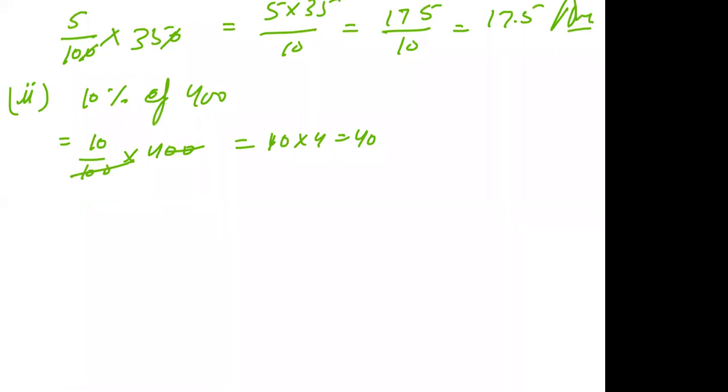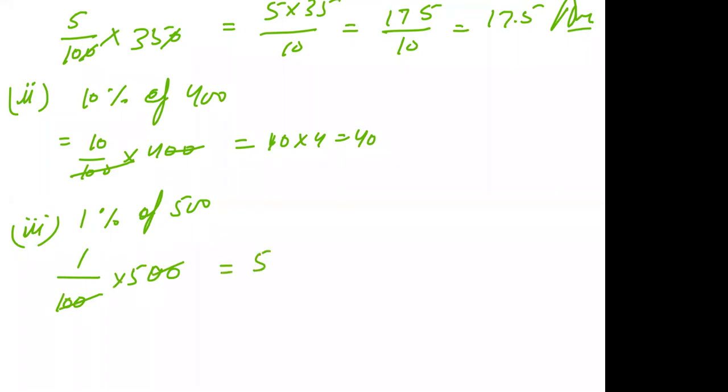Next is 1% of 500. Now find the answer fast. 1 upon 100 into 500. 00 cancels 00. 1 into 5 is 5. So 5 is the answer.